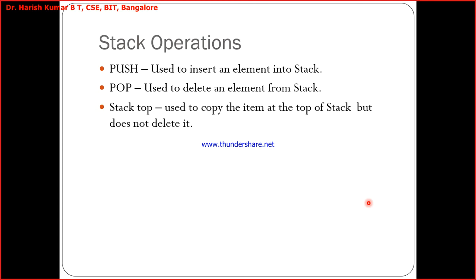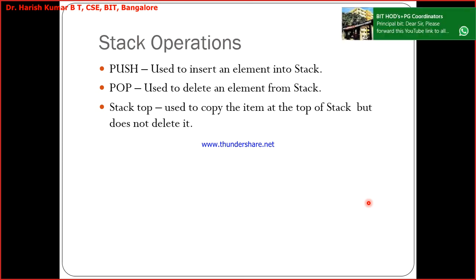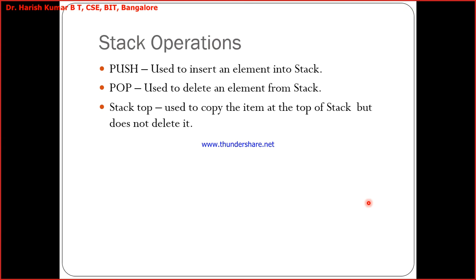Push is nothing but adding an element to the stack, and pop is nothing but deleting an element from the stack. Every time you want to perform a push operation on the stack, what is it that you'll be doing? What are you going to do with the top? What will be done to the top?